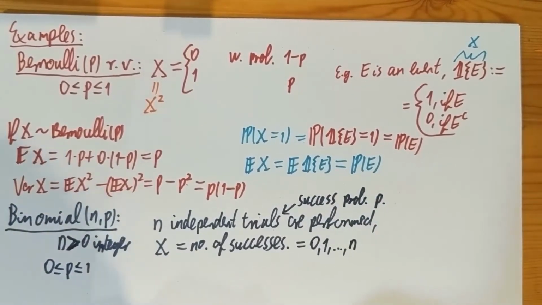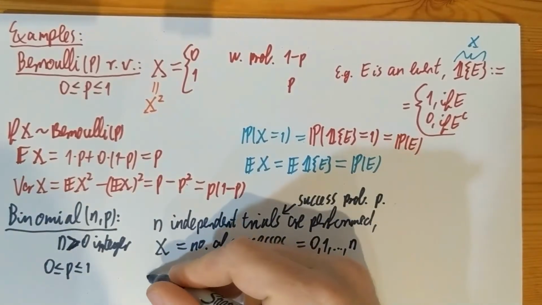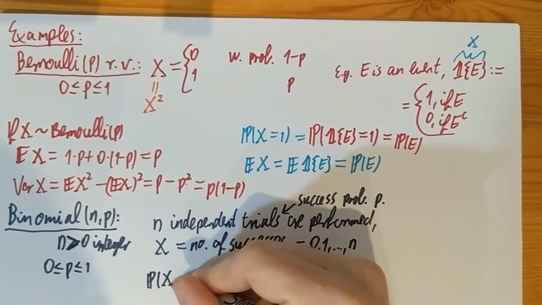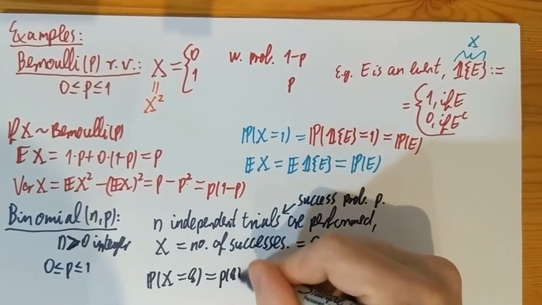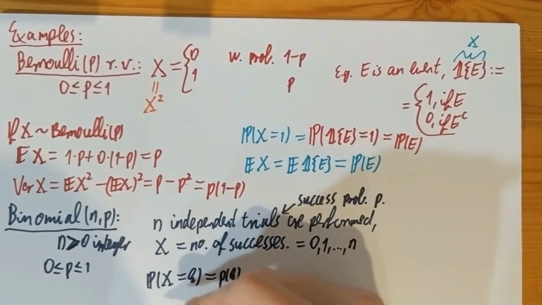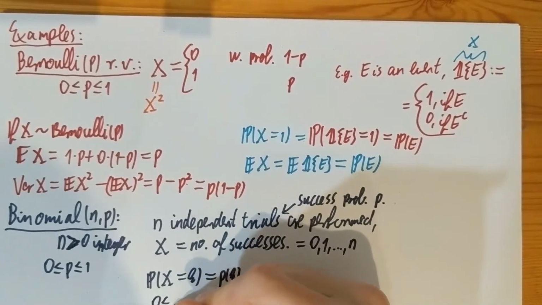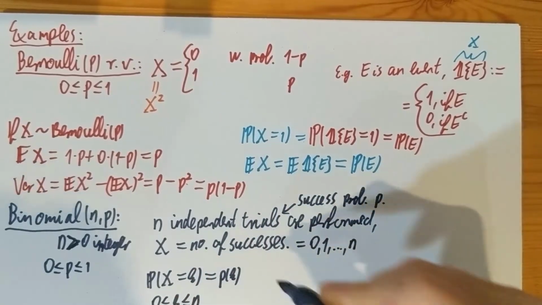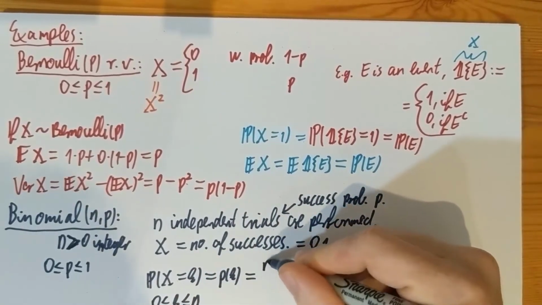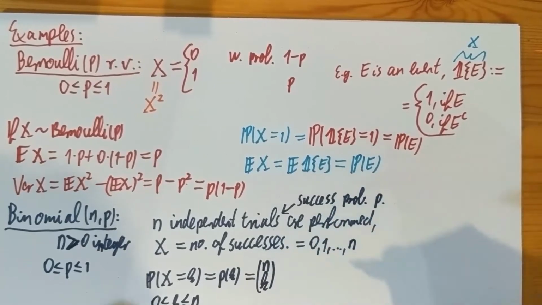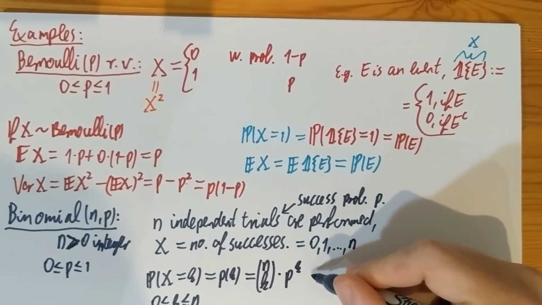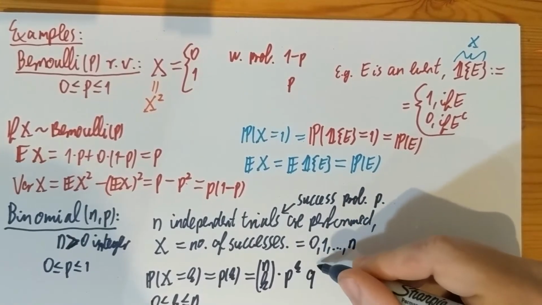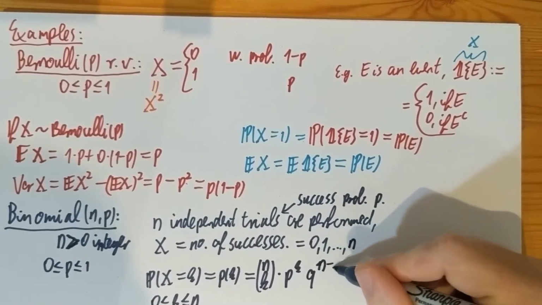And the mass function, so the probability that X is k, or p of k, for any integer k between 0 and n, is going to be the binomial coefficient, n choose k, times p to the k. And let me introduce yet another notation, q.